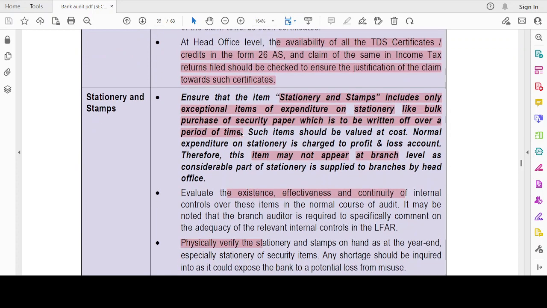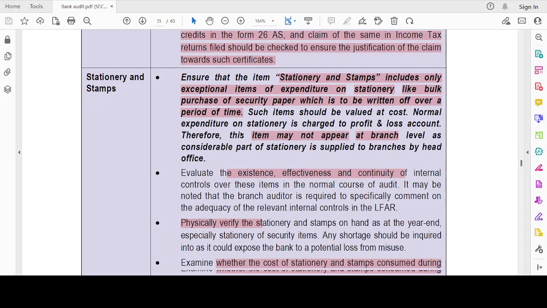Stamps and stationery should include only exceptional items of expenditure on stationery like bulk purchase of security paper. See, like I'm purchasing 2 A4 sheets now. Okay, can I put that as an asset? No, it's just an expense. But if I'm purchasing 10 coils of paper, then that is an asset. Okay, that is known as bulk purchase of security paper.